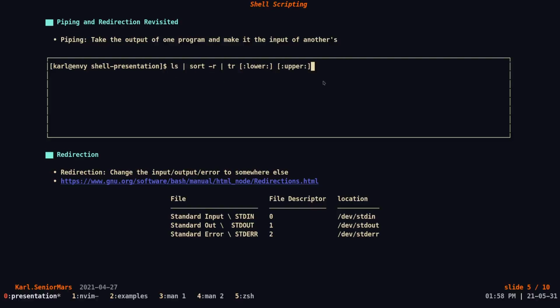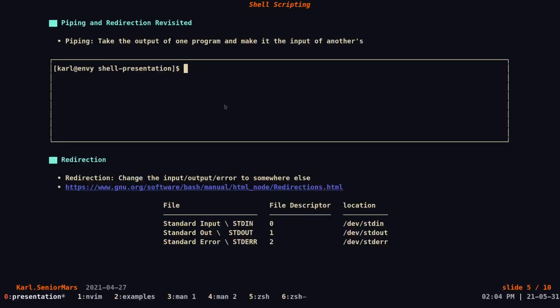In a way, you're also doing it by just writing ls, because we're getting the output of ls to standard out, which by default prints to your terminal.